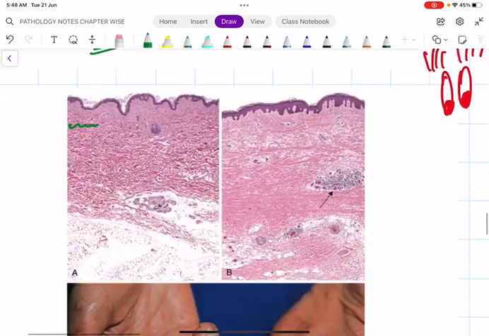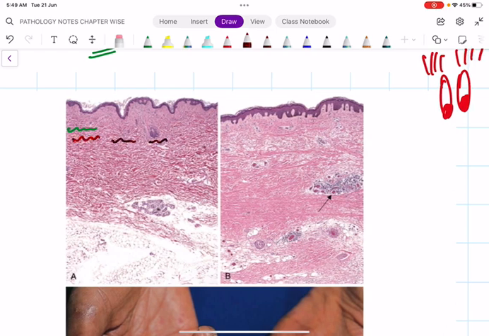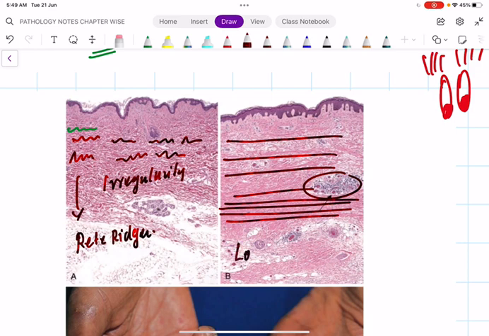Okay, I remember in systemic sclerosis you can see, I am drawing here. You can see the rete ridges, some irregularity. What is this called? Rete ridges. Whereas here you can see all are straight, no such rete ridges, and you can see lymphocytic infiltration and collagen deposits that are arranged longitudinally. So here the finding is loss of rete ridges. This is how you have to differentiate a normal skin from the skin of systemic sclerosis.